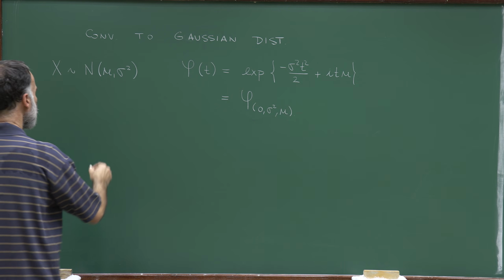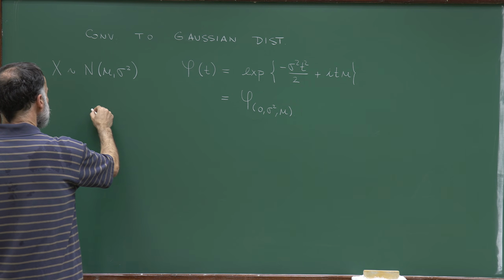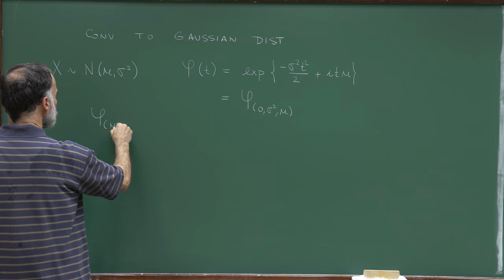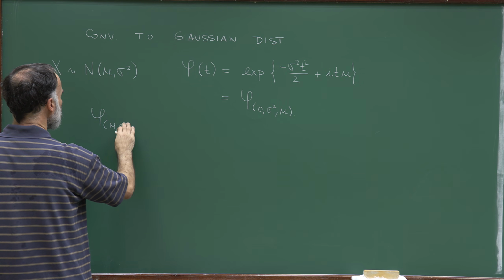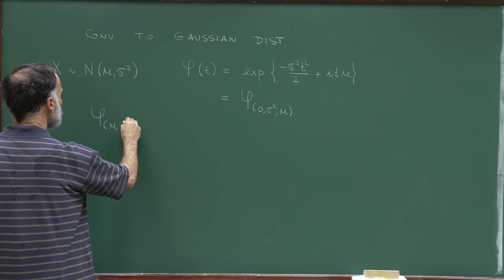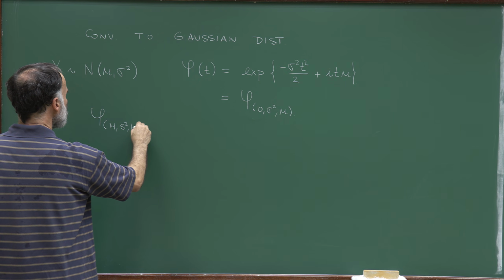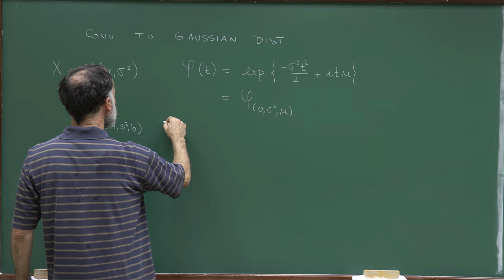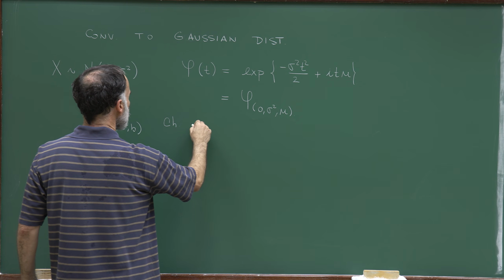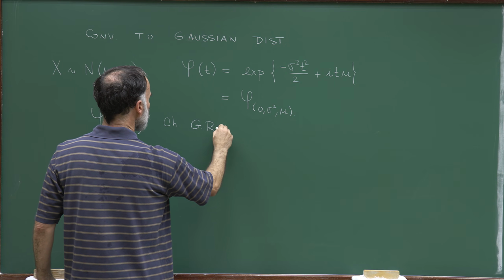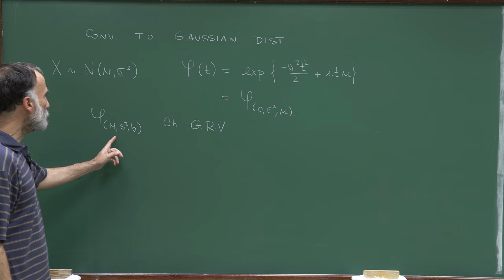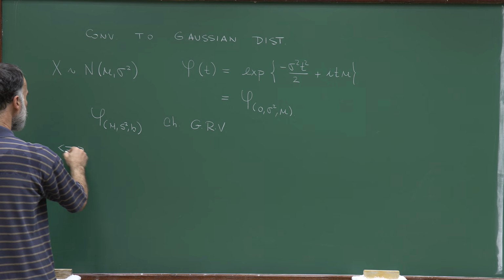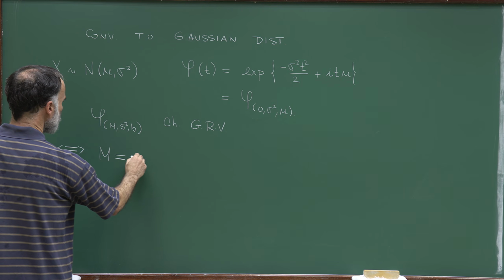Therefore, if a random variable S has characteristic function associated to the triple m, s square, b, and this is the characteristic function of a Gaussian random variable, well, by uniqueness, we know that this happens if and only if m is equal to 0.